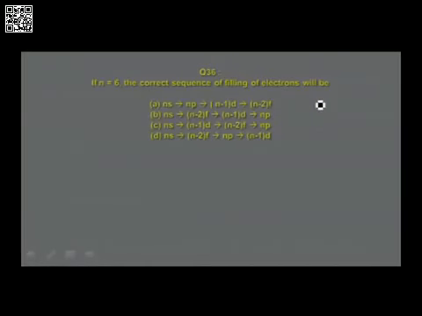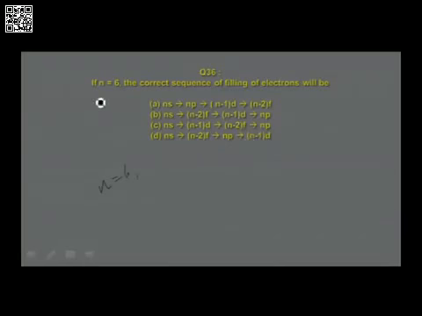If n is equal to 6, the correct sequence of filling of electrons will be? Option A: ns, then np, then n minus 1 d, then n minus 2 f. Option B: ns, then n minus 2 f, then n minus 1 d, then np. Option C: ns, then n minus 1 d, n minus 2 f, np. Option D: ns, then n minus 2 f, np, and then n minus 1 d.